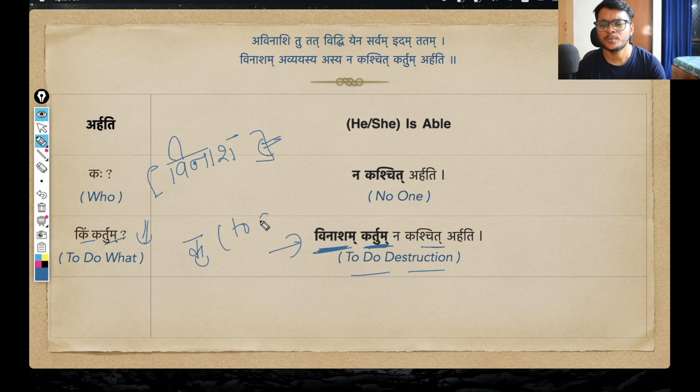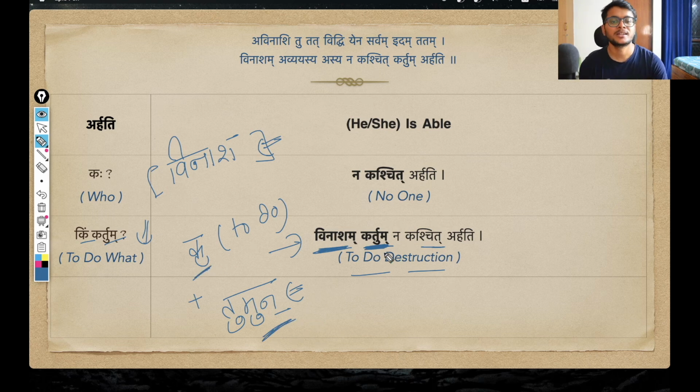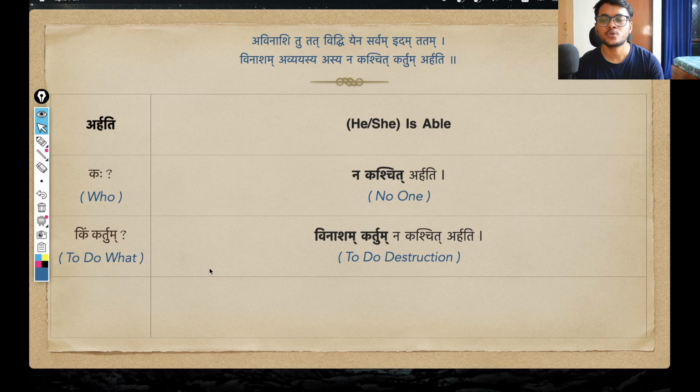So kartum, I hope you all know this. Kri dhatu, that means to do. And this is being modified using tumun pratyay. So kri plus tumun changes into kartum. Tumun pratyay, the use is again in this sense only, to do, to eat, to study, to play, to walk, in that sense. So kri dhatu modified using tumun pratyay, this is the kridanta we get, kartum. Kartum simply means to do. To do what? So to do vinasha. And since this is the object of this kridanta, of this action, of course the dutiya vibhakti, vinasham. Basically saying that no one is able to destroy.